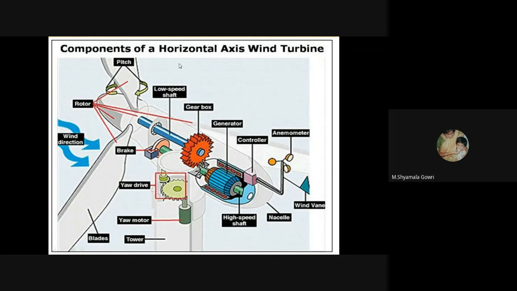There are two types of shafts: one is the high speed shaft, another one is the low speed shaft. We have a gearbox for increasing the speed of the entire setup. We have a generator for converting wind energy into electrical energy. We have a controller, and we have an anemometer and wind vane. We will see them in detail.